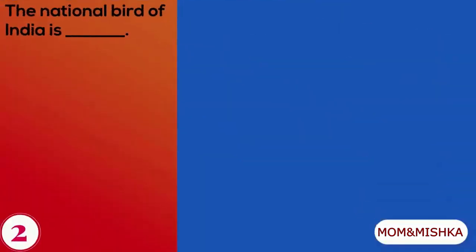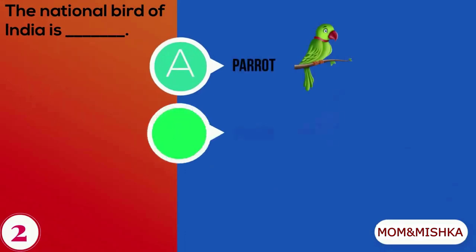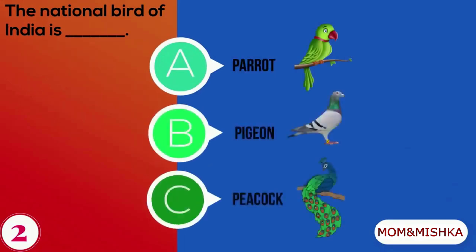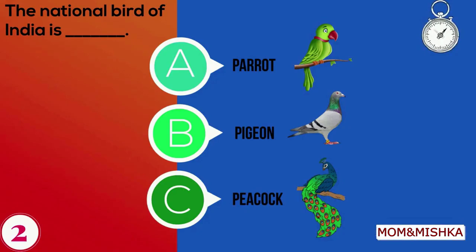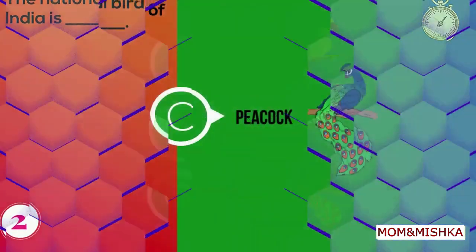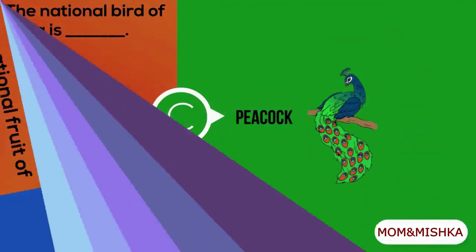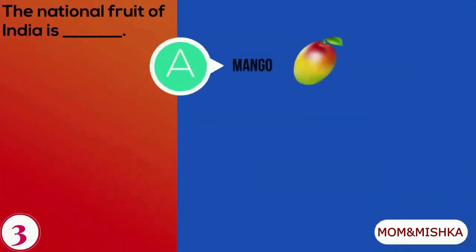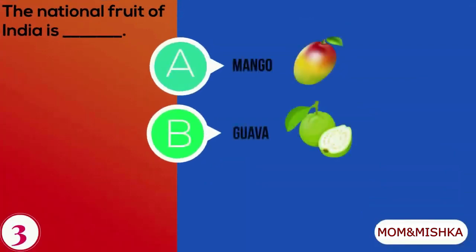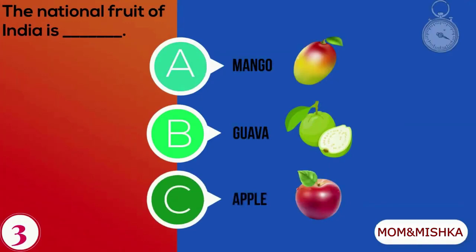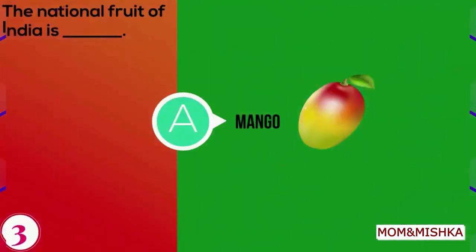The national bird of India is A. Parrot, B. Pigeon, C. Peacock. The national bird of India is peacock. The national fruit of India is A. Mango, B. Guava, C. Apple. The national fruit of India is mango.